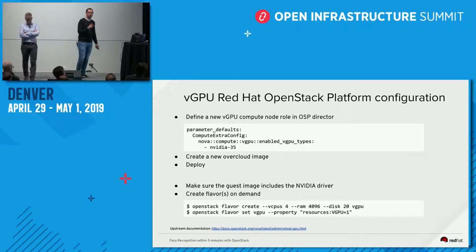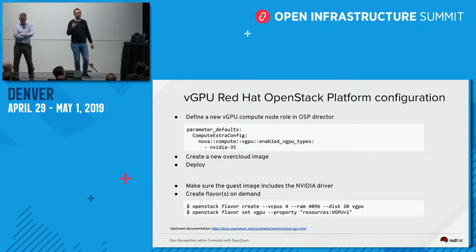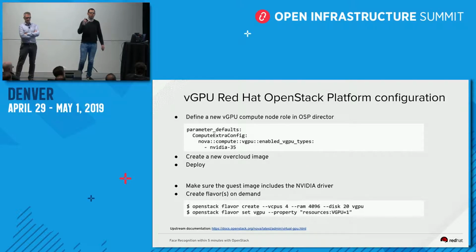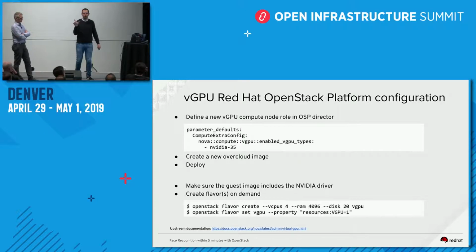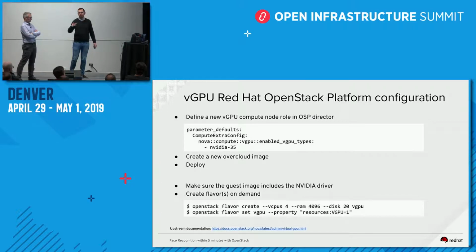What you have to also do is to create a specific image for what we call the overcloud, which is basically the compute nodes. By creating this image, you just have to make sure that you ship the NVIDIA driver for the host. And then you deploy, and then the compute node will actually provide you the information that I just showed you. That's day one.